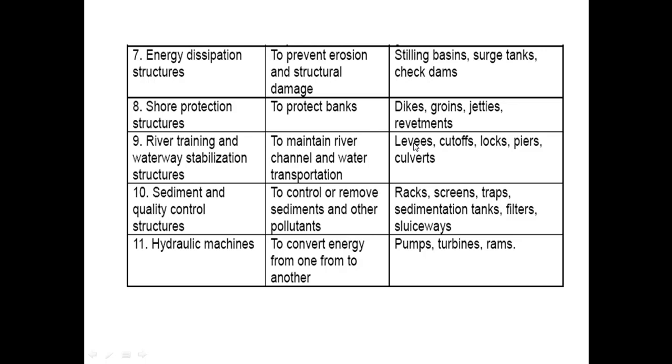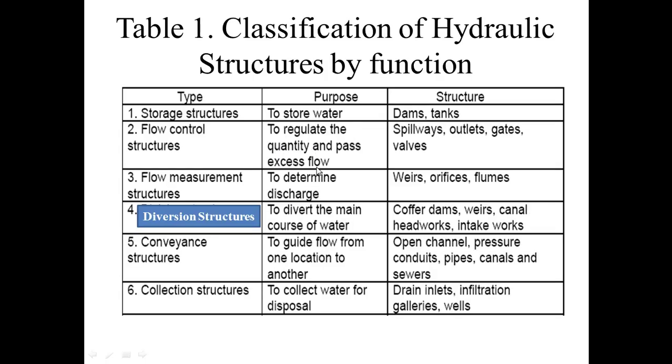The 11th one is hydraulic machines, and the structures used for this type are pumps, turbines, rams, and their purpose is to convert energy from one form to another. So these structures are used to convert mechanical energy or water energy to other forms of energy, etc. So this is the classification with respect to function for different types of structures.